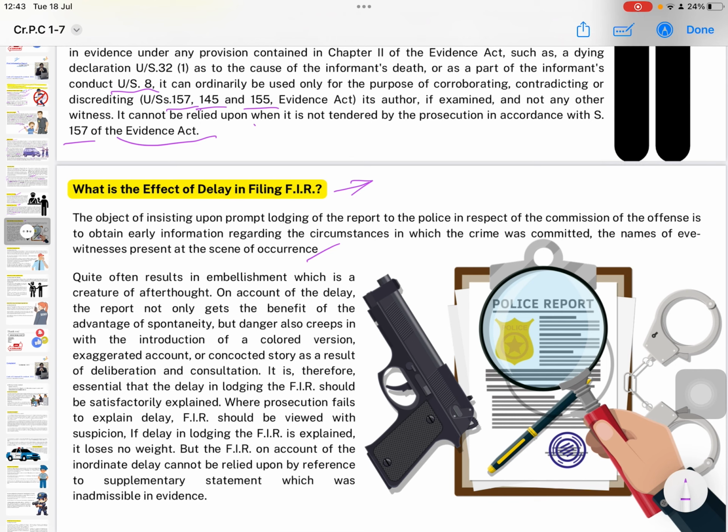On account of the delay, the report not only gets the benefit of the advantage of spontaneity, but danger also creeps in with the introduction of a colored version, exaggerated account, or concocted story as a result of deliberation and consultation. It is therefore essential that the delay in lodging the FIR should be satisfactorily explained. Where prosecution fails to explain delay, FIR should be viewed with suspicion. If delay in lodging the FIR is explained, it loses no weight, but the FIR on account of the ordinary delay cannot be relied upon with reference to supplementary statement which was inadmissible in evidence.